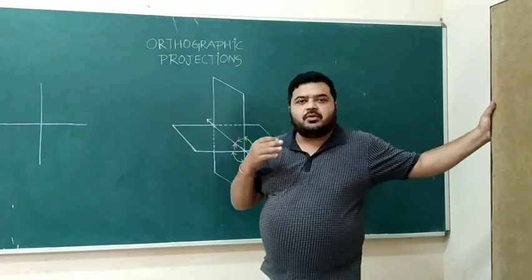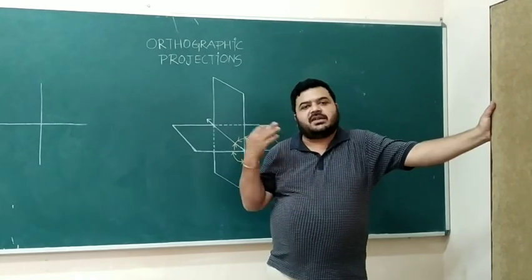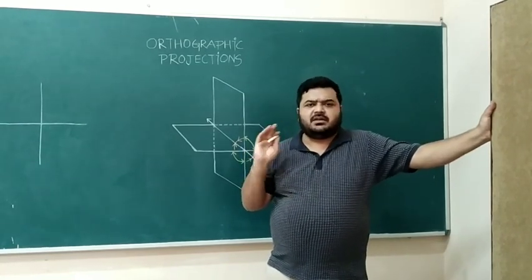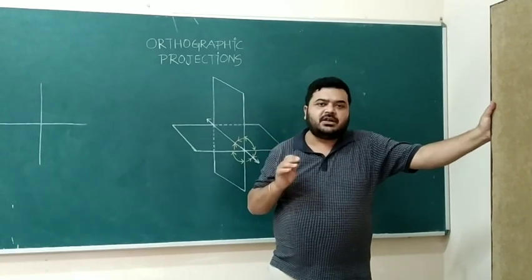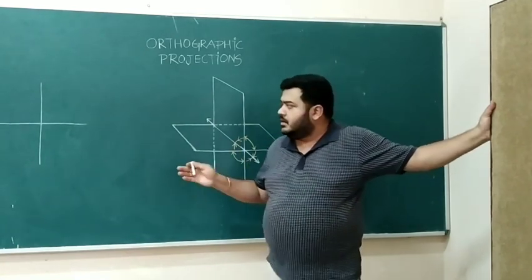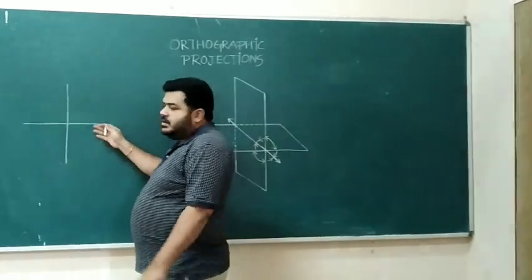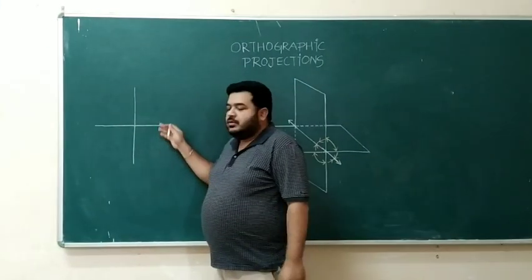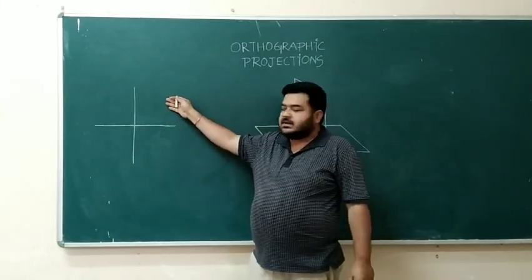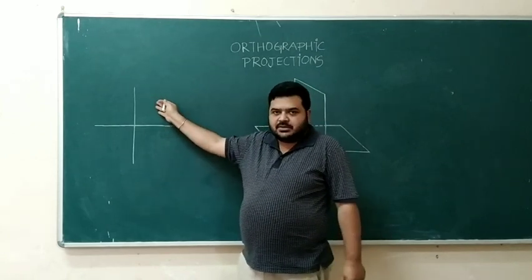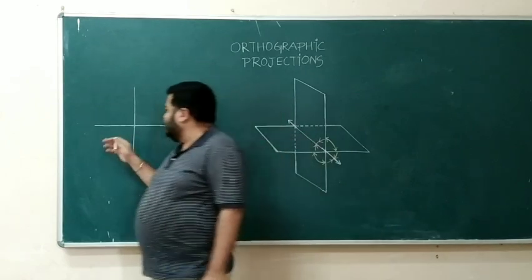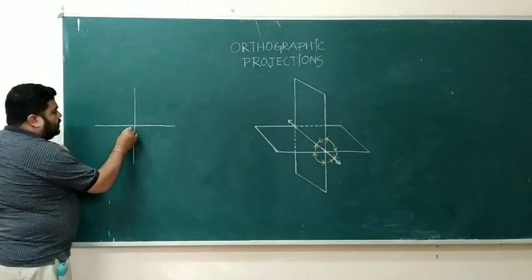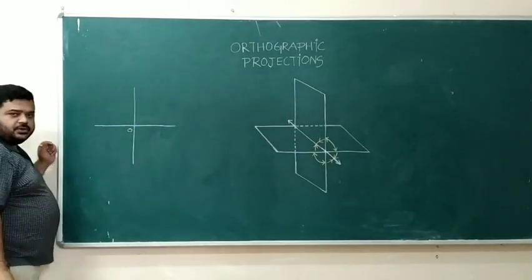Now, before coming to the reference plane, let us first recapitulate our knowledge about quadrant geometry. So what is this? This is a quadrant, as we know in coordinate geometry. This is point 0, 0.